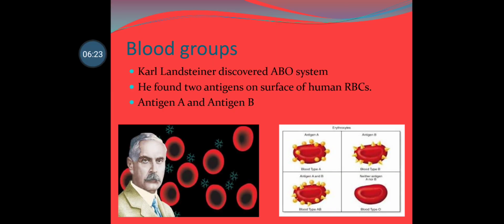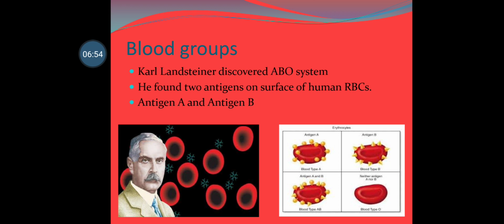Let us now discuss blood groups. Karl Landsteiner discovered the ABO system of blood group. He found two antigens on the surface of human RBCs, antigen A and antigen B. You can see there are 4 blood groups discovered by Karl Landsteiner, that is blood group A, B, AB and O. These are the 4 blood groups.